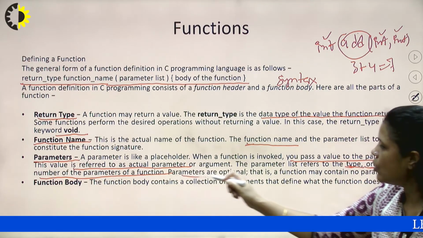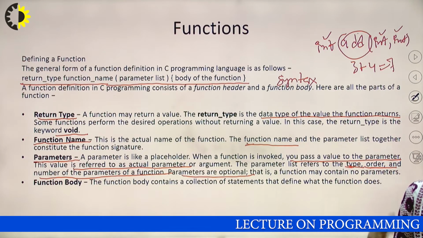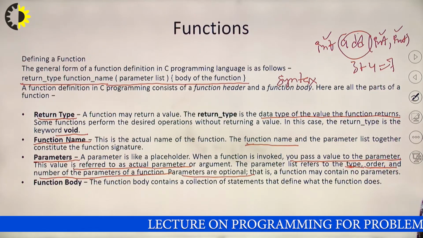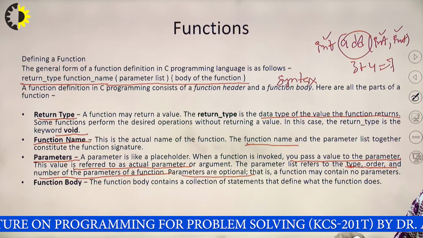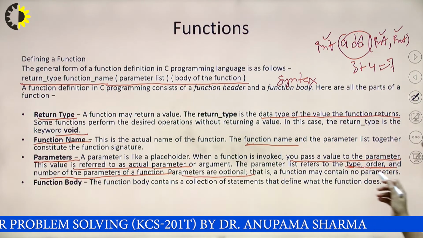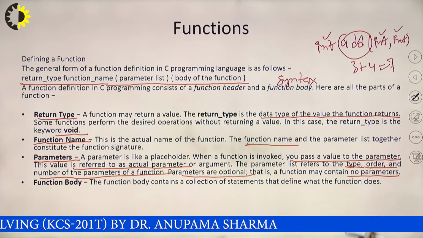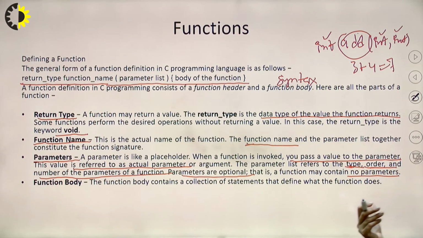Parameters are basically optional. We'll pass a parameter if it is required. We'll not pass a parameter if it's not required. So we'll understand one by one whether there is a need to pass a parameter or not, right? So the function may contain no parameter also. Sometimes it may happen that a function is not containing any parameter, right?